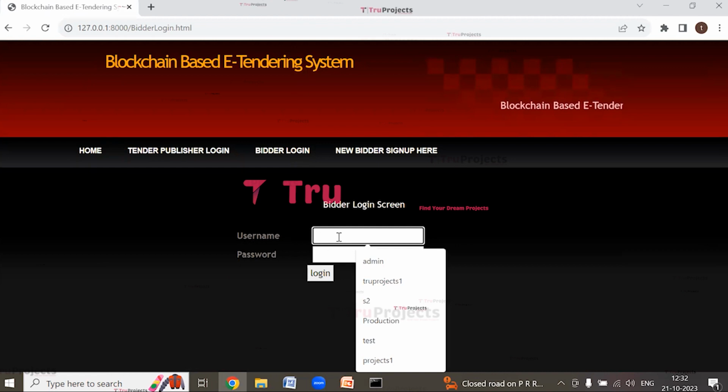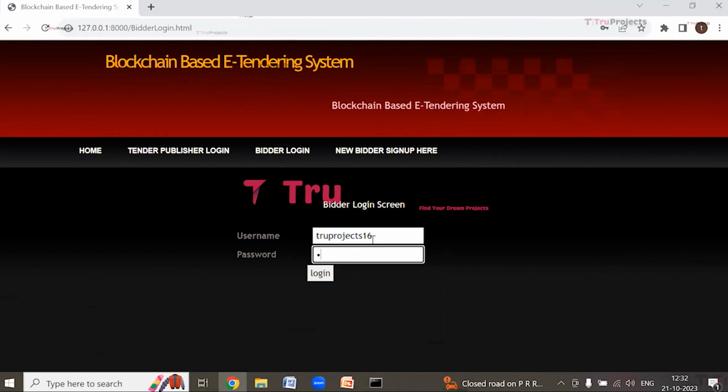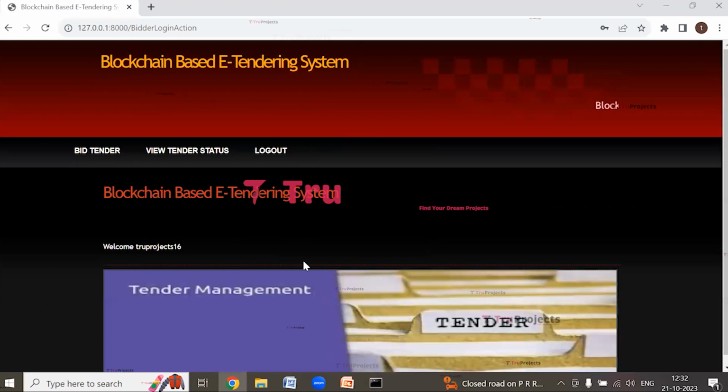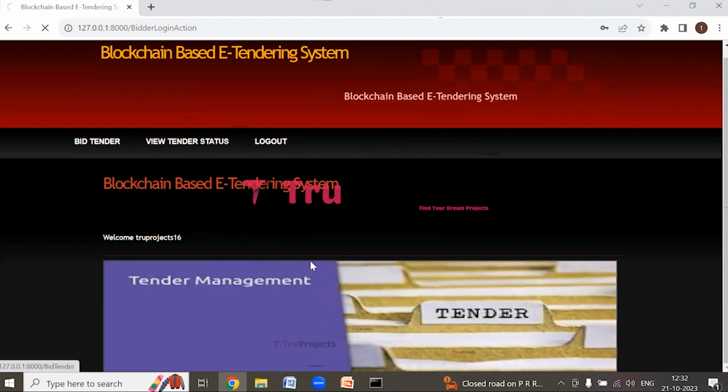Again click on bidder login to log in as the second bidder. Enter the username for the second bidder. Enter the password and then click on login. We have logged in successfully as the second bidder. Now click on bid tender button to view the tender and bid for that particular tender.